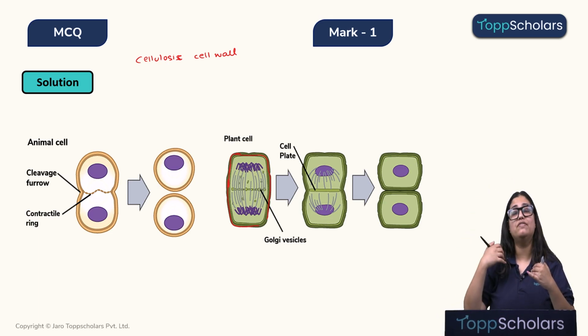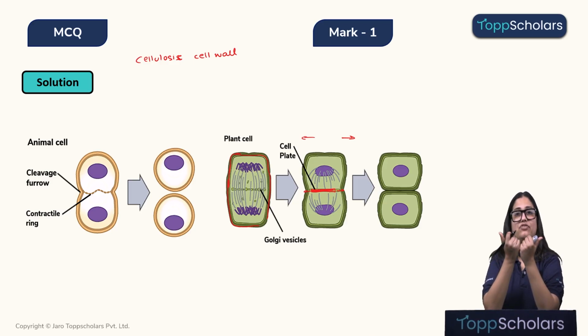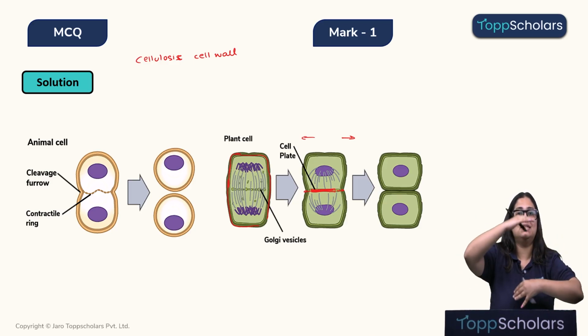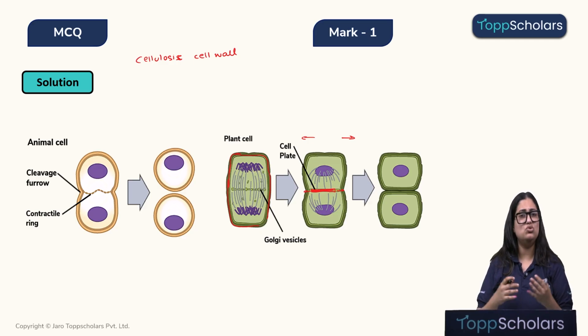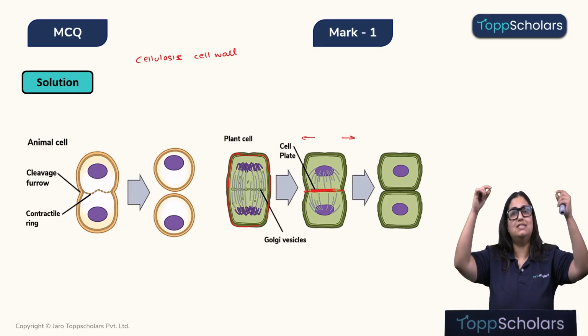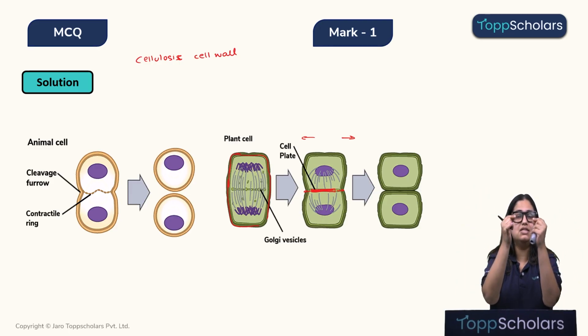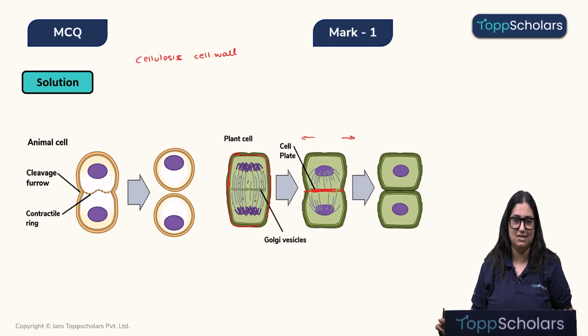The plant cell needs a different method, that is a cell plate formation method. You can see over here there is a cell plate which extends from the center towards the periphery and thus separates two daughter cells. Whereas in animal cells there is no cell wall and the cell membrane is very flexible, as a result of which the cell membrane can move inwards, form that furrow and separate the two daughter cells.